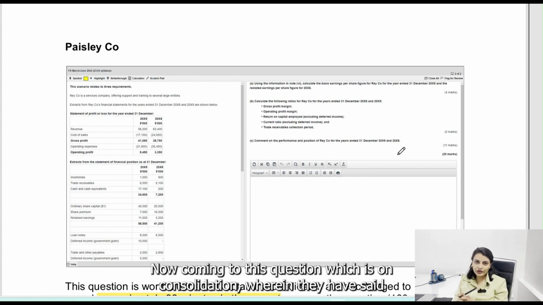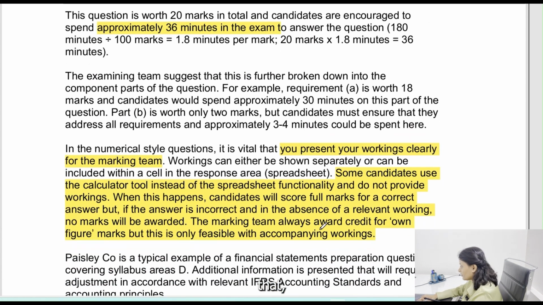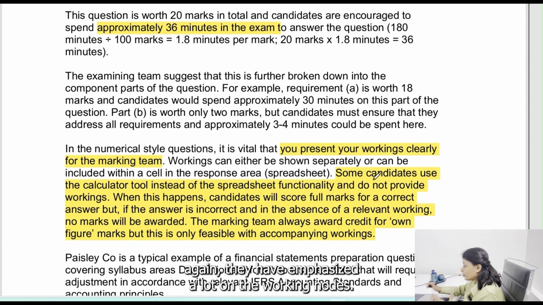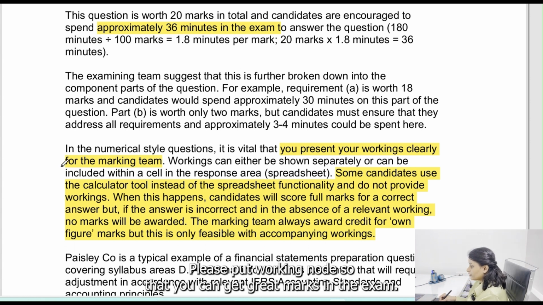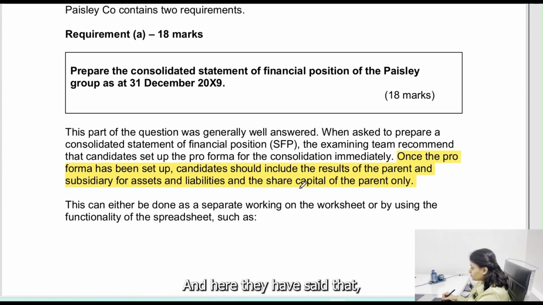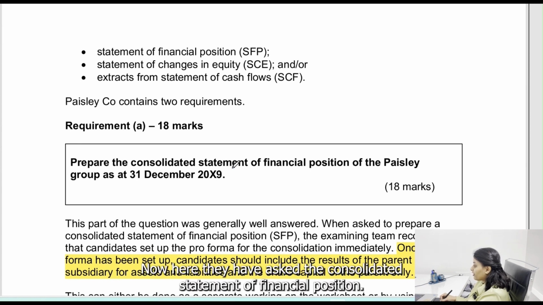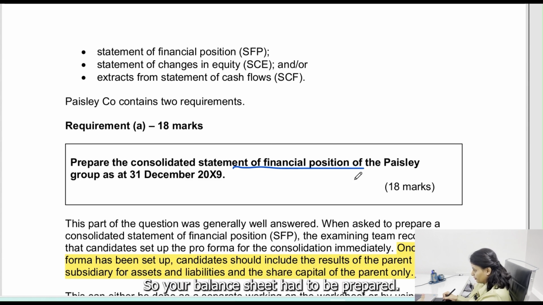Anyways, now coming to this question, which is on consolidation, wherein again, they have emphasized a lot on the working notes. Please put working notes so that you can get great marks in the exam. And here they have said that now here they have asked a consolidated statement of financial position, so your balance sheet had to be prepared.